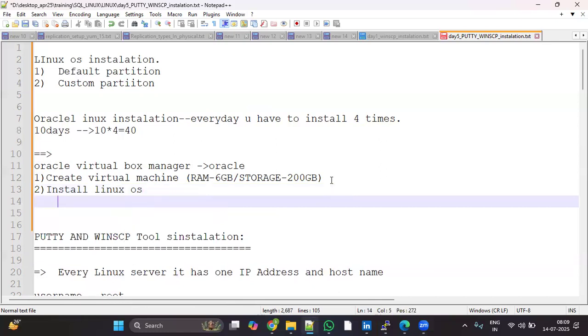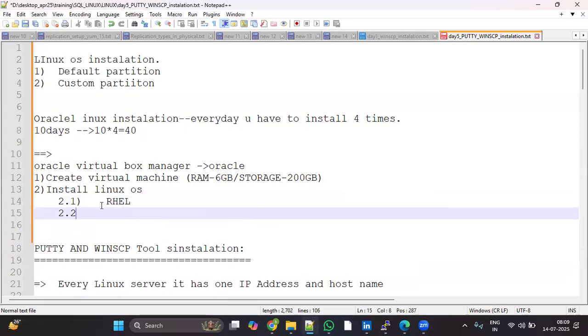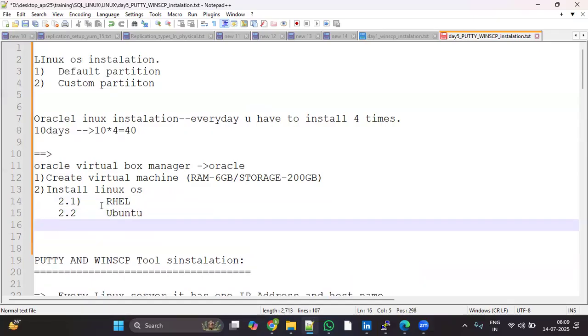What are the flavors of Linux? Tell me, what flavors are available in Linux? Red Hat. Ubuntu, yes.